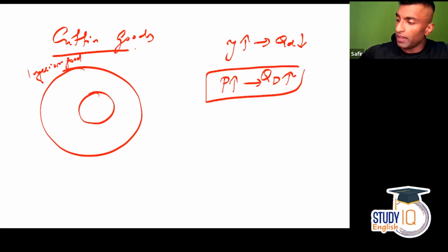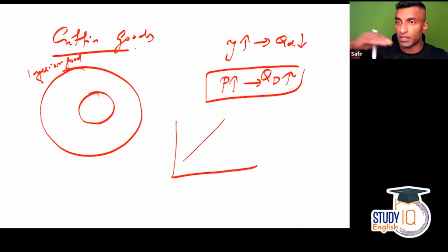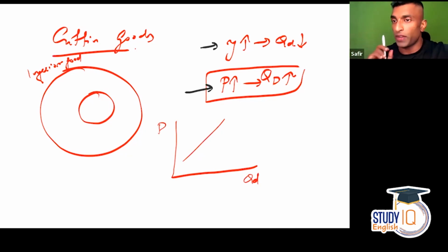So the demand curve of this will look upward. The demand curve of Giffen goods will always look upward because demand actually increases when the price increases. Normally, the demand curve looks downward. For Giffen goods, the demand curve looks upward because when the price increases, quantity demanded increases. This is an unusual relation, right? So guys, inferior good I have explained with income. Giffen good I have explained with price, but a Giffen good is part of the inferior good.